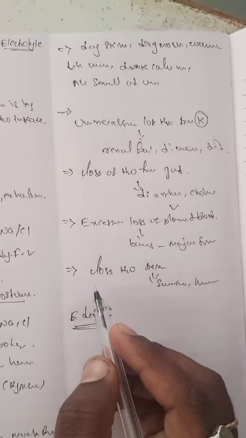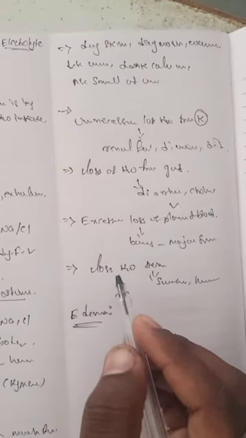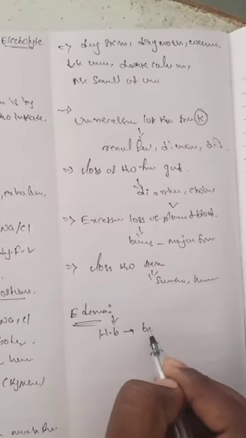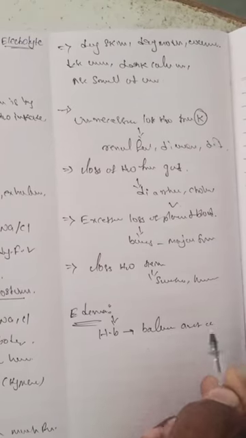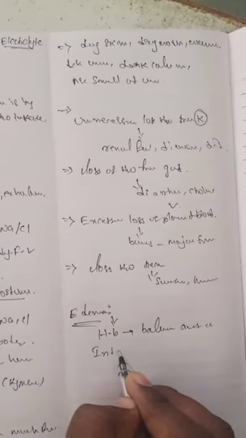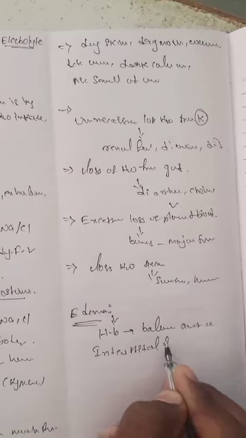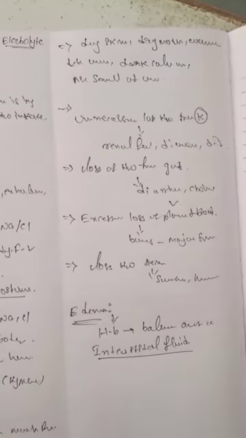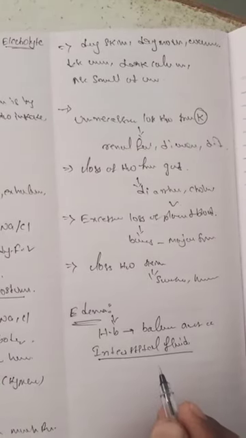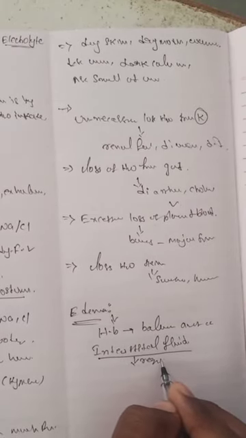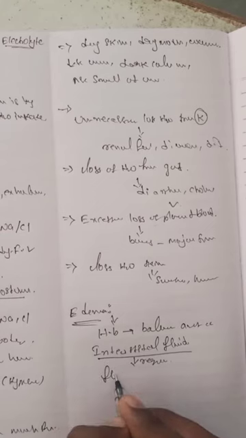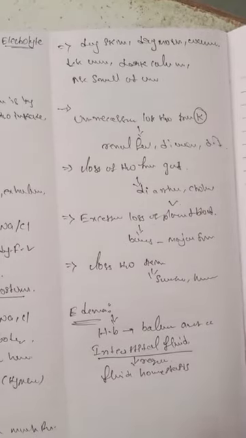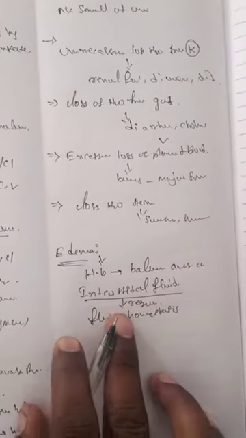Edema means the human body normally contains a balanced amount of interstitial fluid. How is it regulated? It is regulated by fluid homeostasis. Due to this fluid homeostasis, the interstitial fluid in the body is maintained.